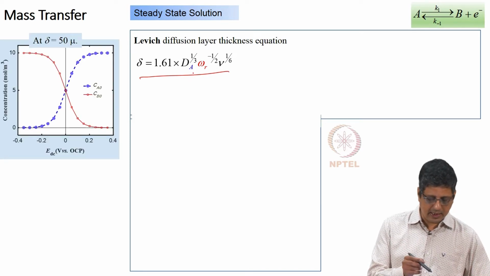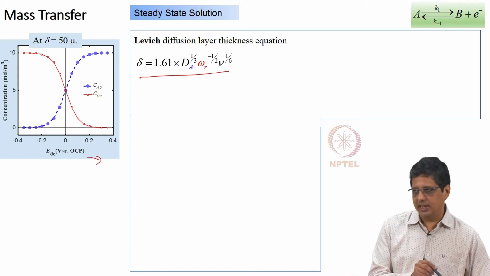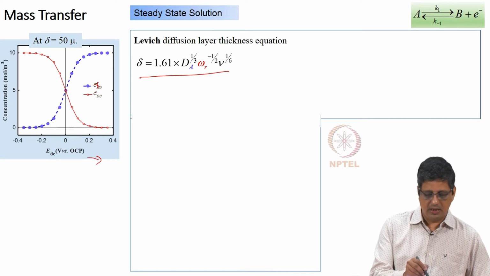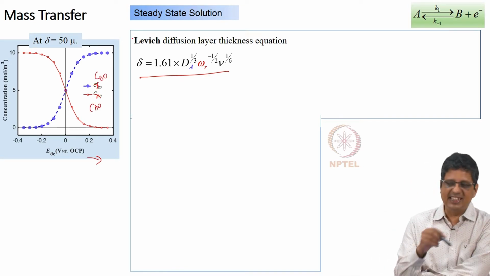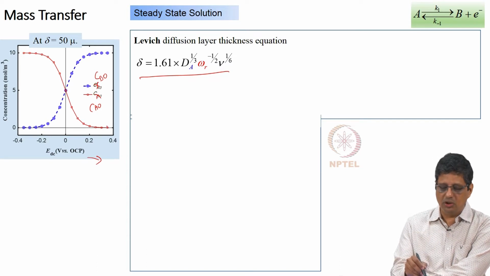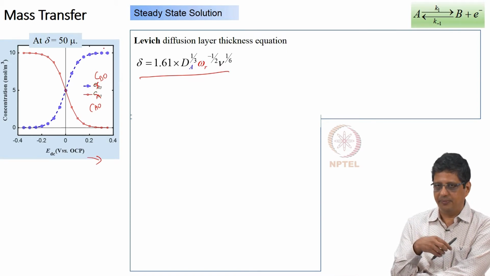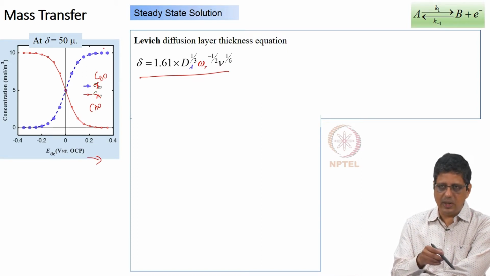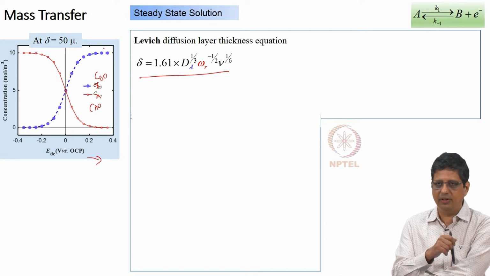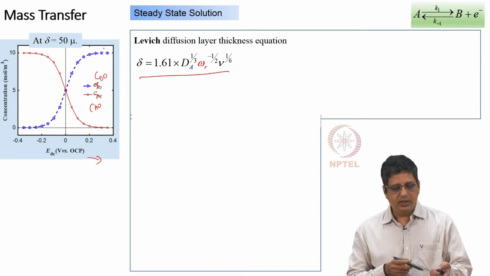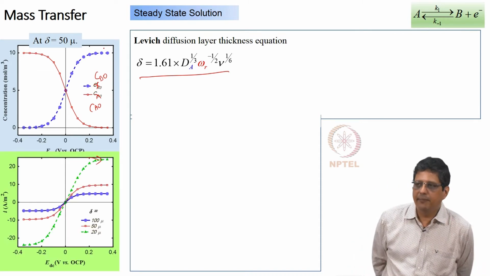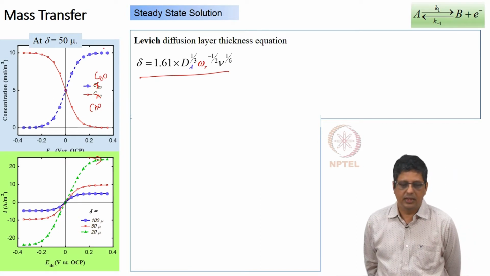So I given an example. I think I made a mistake here. If I go to positive potential, A will decrease and B will increase. So I think this may be, but it will saturate. This will go towards 0, and the other species will go towards the CA bulk plus CB bulk maximum. If you go to very negative values, B is getting consumed and A is getting produced, therefore the concentration profile will just flip over. Once you know the concentration, you can also get the current values, and this is how it will look.